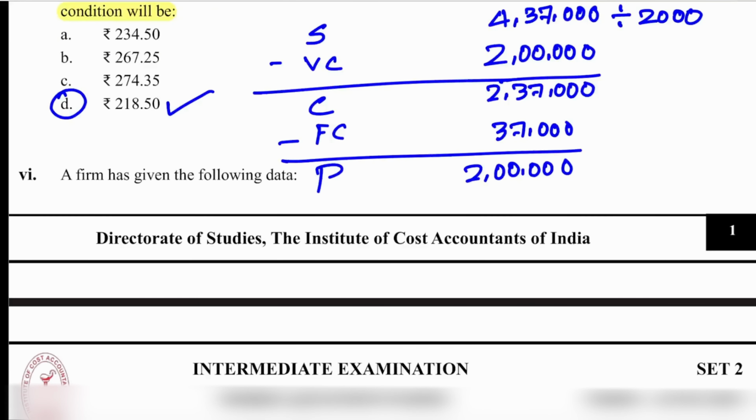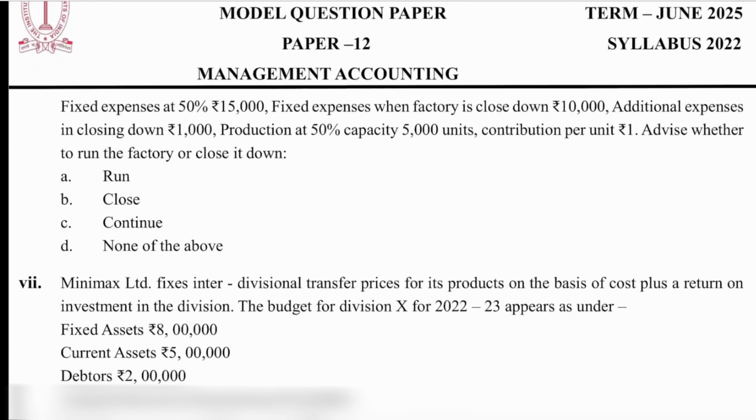Next, a firm has given the following data. Fixed expense at 50% is 15,000. Fixed expense when factory is closed down is 10,000. Additional expense in closing down is 1,000. Production at 50% capacity is 5,000 units. Contribution per unit is 1. Advise whether to run the factory or close it down.